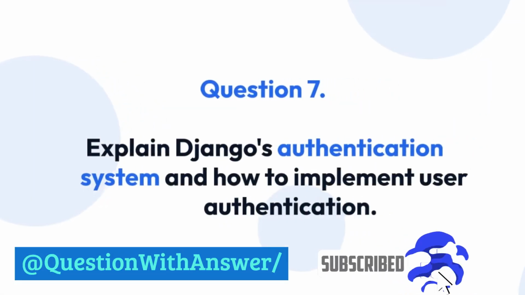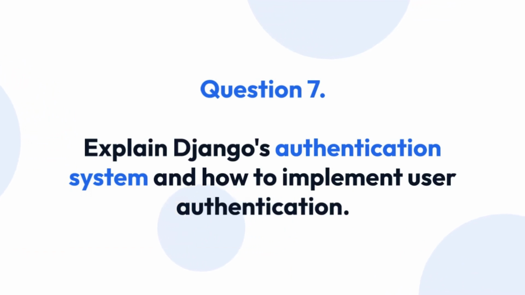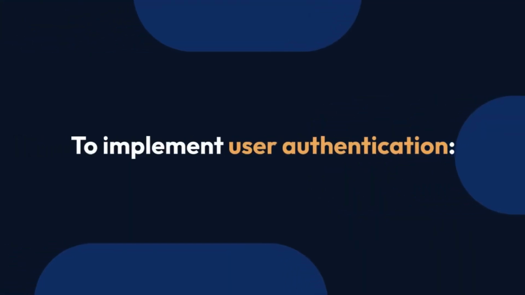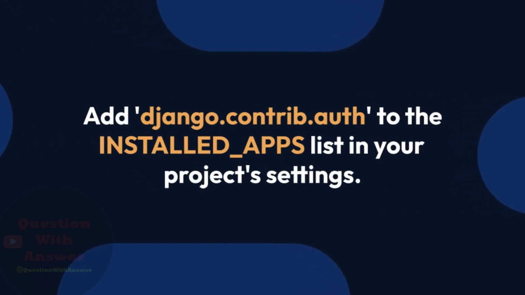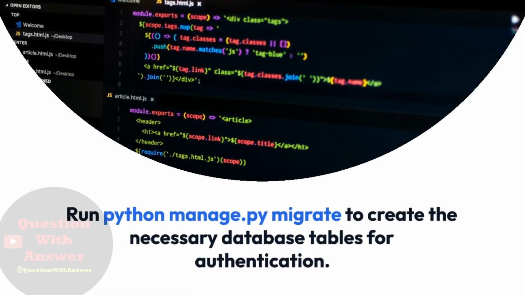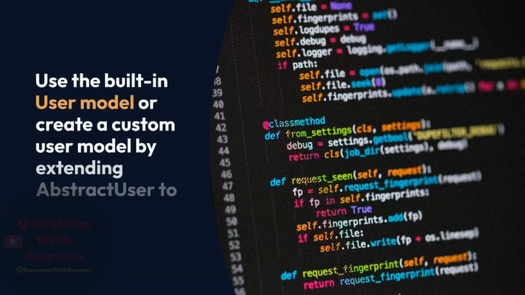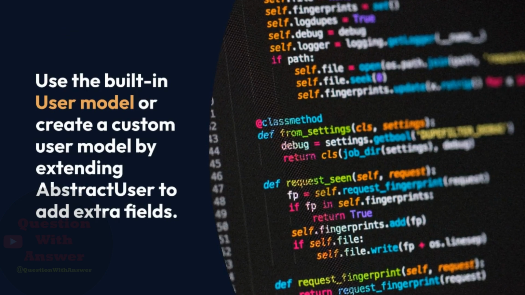Question 7. Explain Django's authentication system and how to implement user authentication. Answer: Django provides a robust authentication system that makes it easy to implement user authentication in your web applications. To implement user authentication, add django.contrib.auth to the INSTALLED_APPS list in your project settings. Run python manage.py migrate to create the necessary database tables for authentication. Use the built-in user model or create a custom user model by extending AbstractUser to add extra fields.